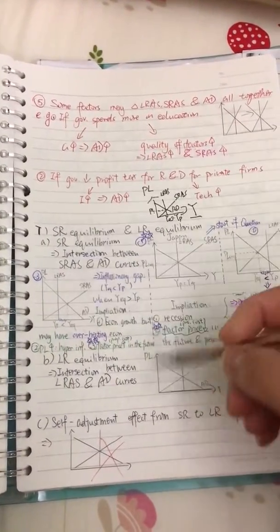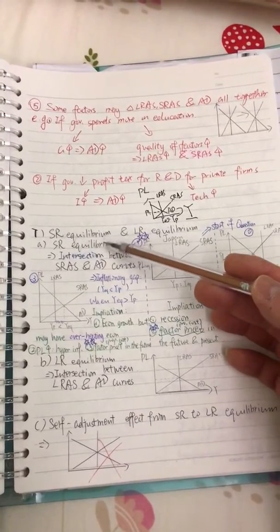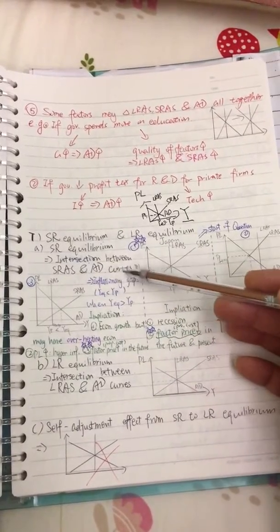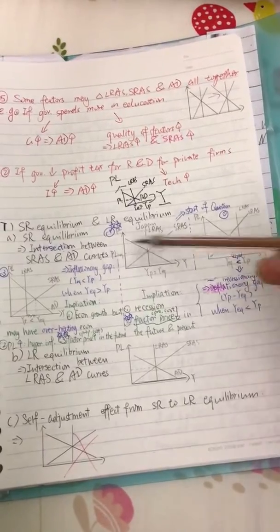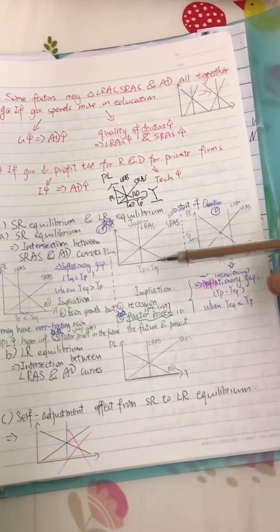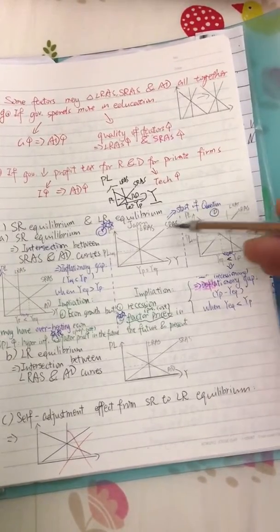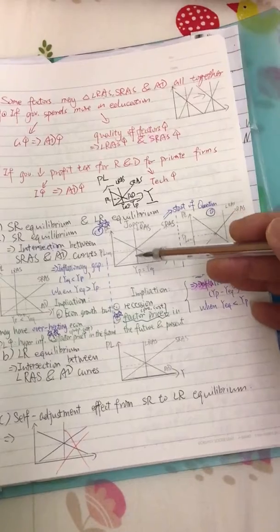However, in the short run, we talk about short run equilibrium, meaning the intersection between the short run AS and AD. For example, we have three different cases. First of all, it is at equilibrium. Normally, it's the start of the question, as I mentioned. So AD intersects with short run AS, which is on the long run AS curve.